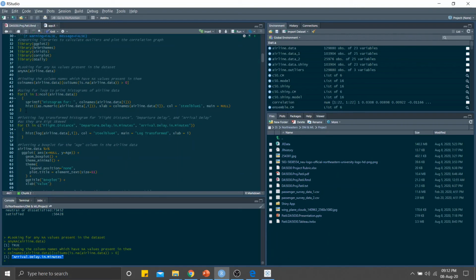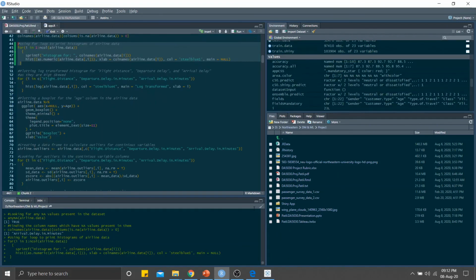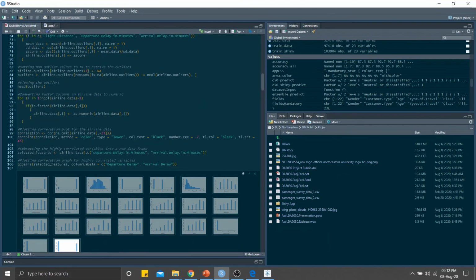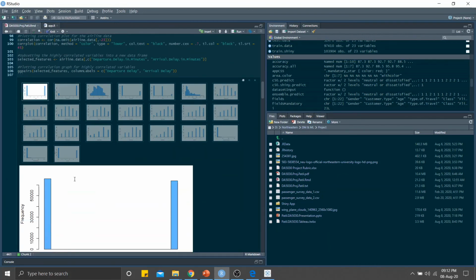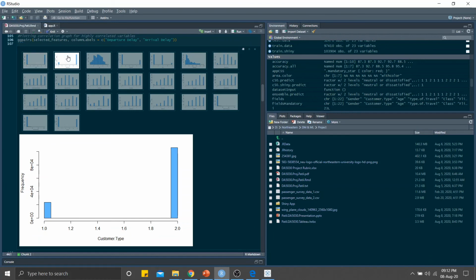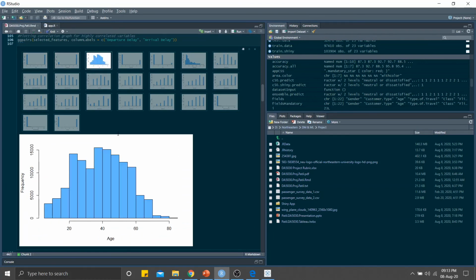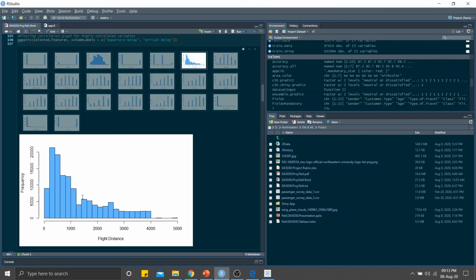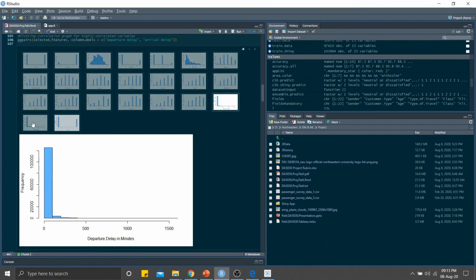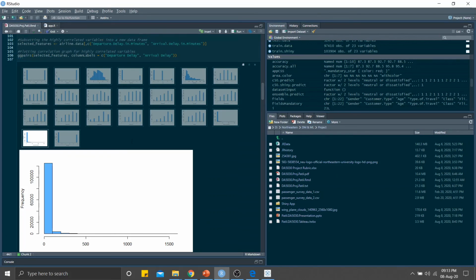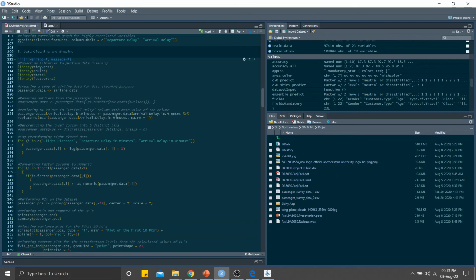And then I plotted a histogram for all of these columns. As you can see, the gender and the customer type have just two values. What we have to focus on over here is the age column, which is pretty much normally distributed. But when we look at the flight distance, the departure delay or the arrival delay, these columns are right skewed, so we need to normalize these columns. So I will probably take a log transform of these columns.